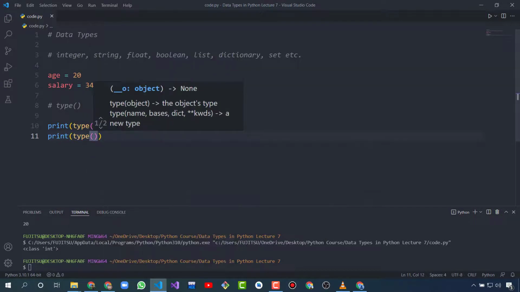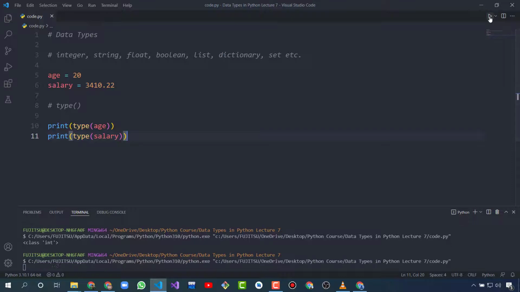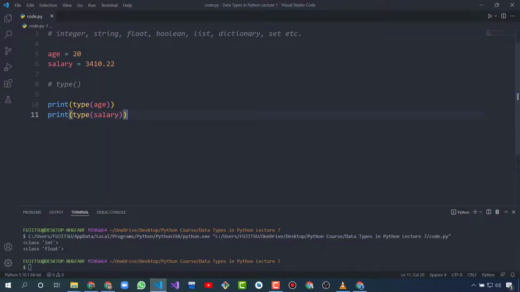Let's check the data type of the salary variable, and I run this. So salary has the floating data type, that is a decimal number. Because it has a decimal number, it becomes a floating number.